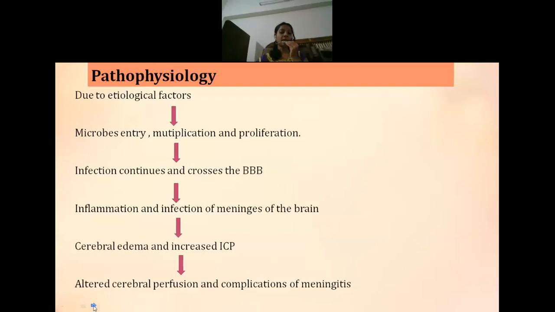Because of these inflammatory mediators, the infection is not resolved here, it goes on continuing and causes infection of the meninges of the brain. This infection of the meninges results in cerebral edema and increases the intracranial pressure. Because of that, it alters the cerebral perfusion, resulting in decreased cerebral blood flow, and it may result in complications of meningitis.